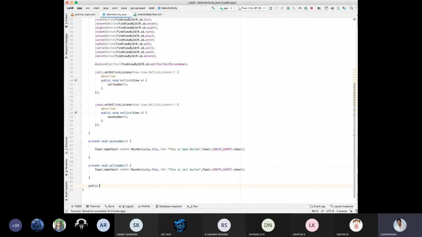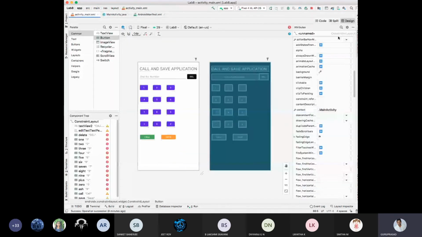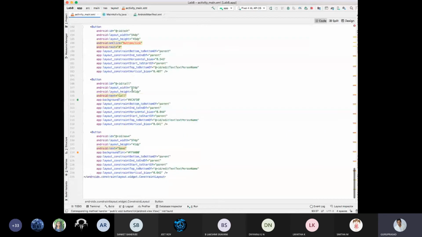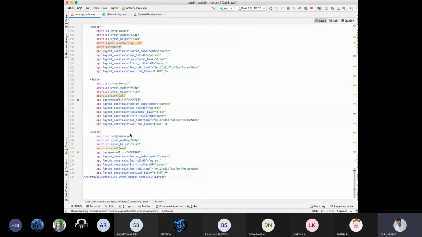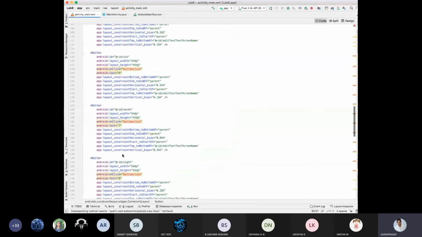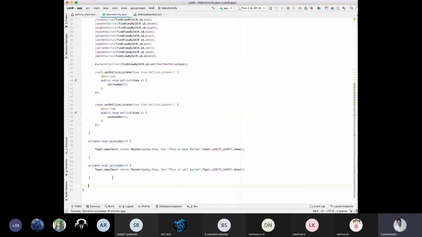Okay, now I need to show you how it is red mark. See here in the code you have all red mark here, button click, button click, button click, button click, button click. Okay, for call and save button it is not having red mark. For everything it is having red mark, correct? I'll remove the red mark now.